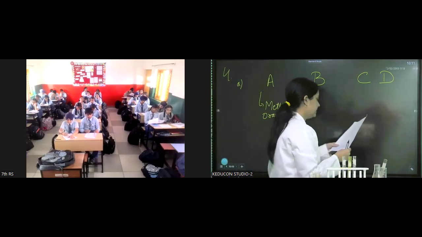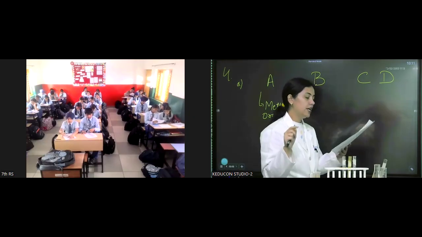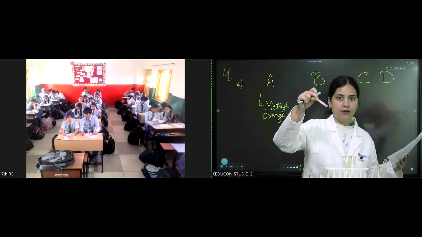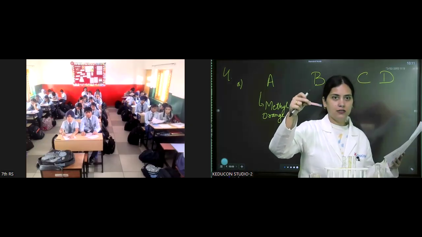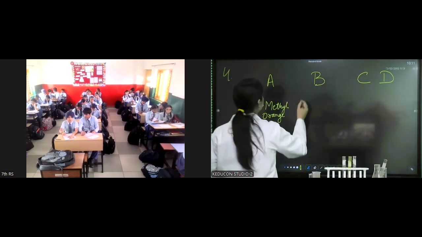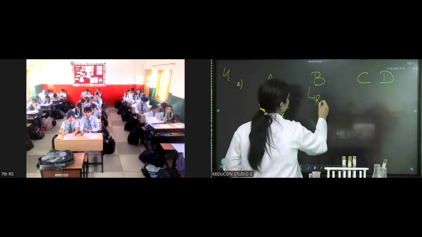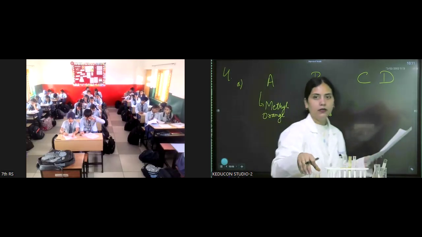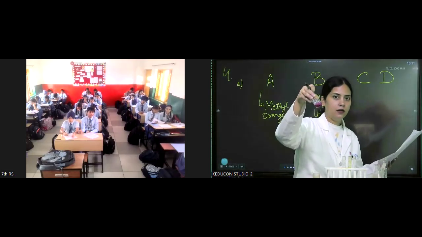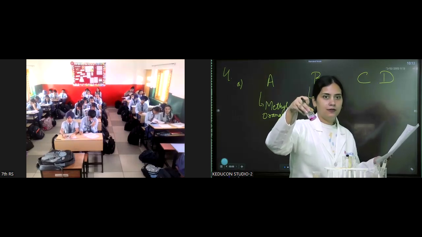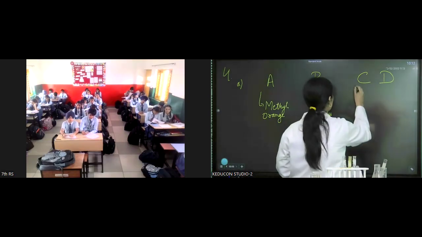Now B is saying red color changes into blue. We have done this. So which indicator is this? So red litmus. Now next is colorless turned into pink. Colorless turned into pink. Which indicator? Phenolphthalein.